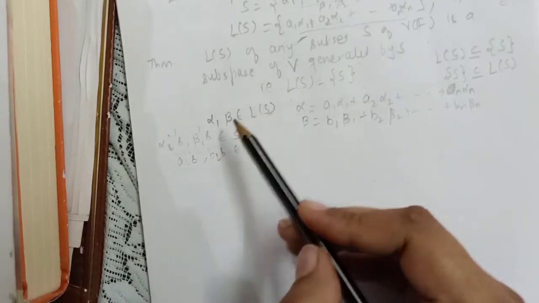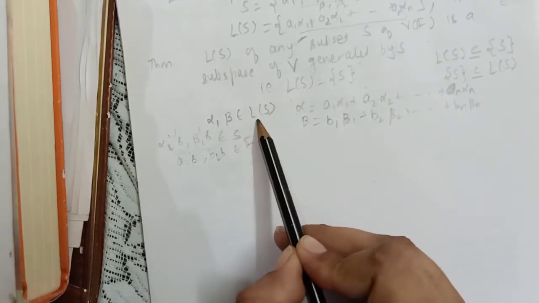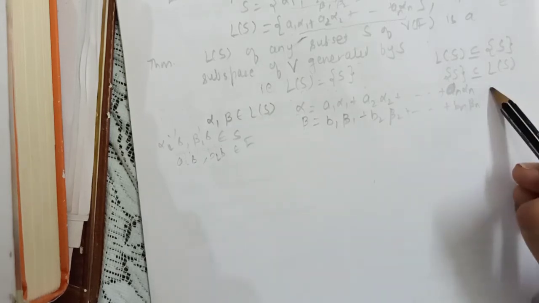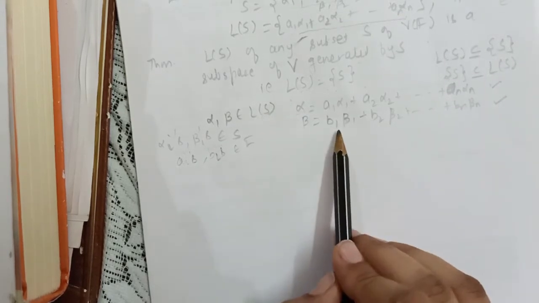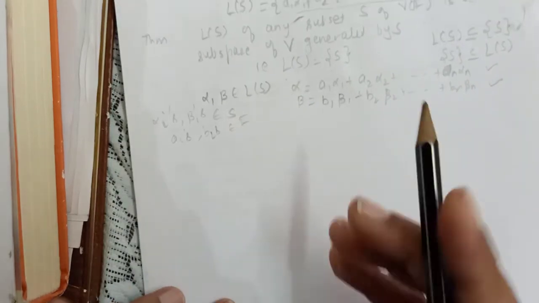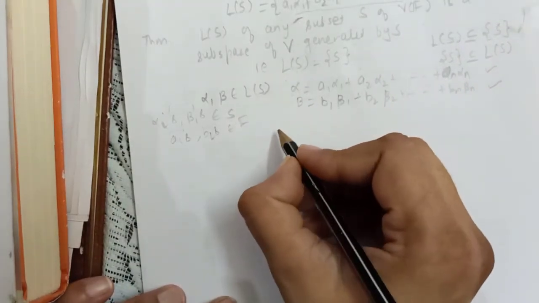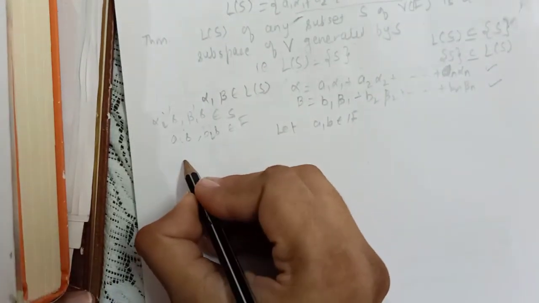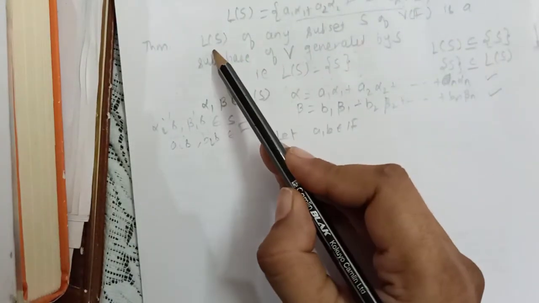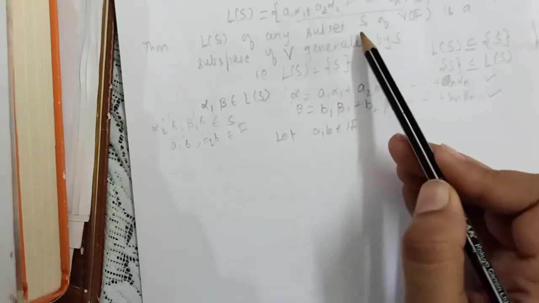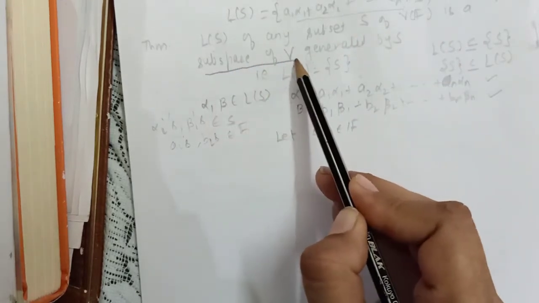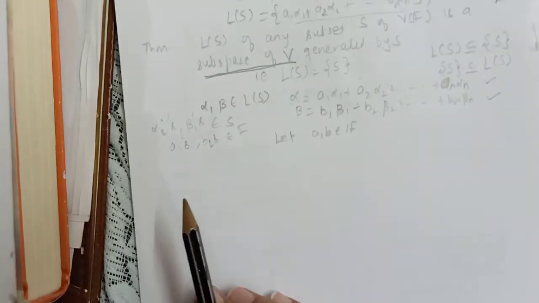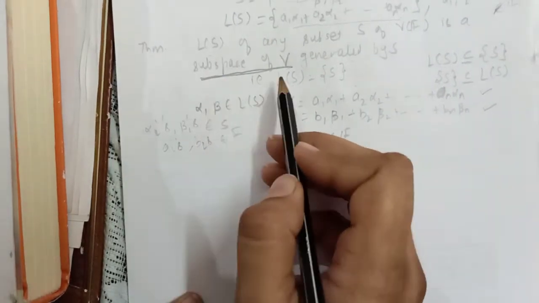So now I have two elements alpha and beta from the linear span of S. I have written them as they look. They will look like linear combinations of elements from S. Now randomly let me take two elements a and b from the field F. Then let us see. Now what we need to prove. We wish to prove that the linear span of S is a subspace of V, right? So what was the theorem that we had done in the last video?